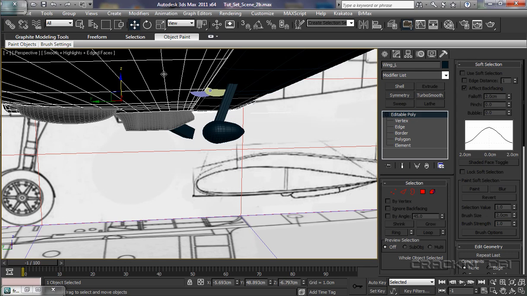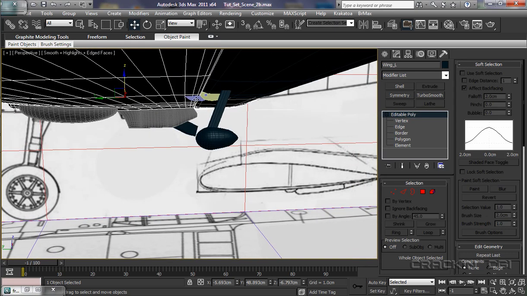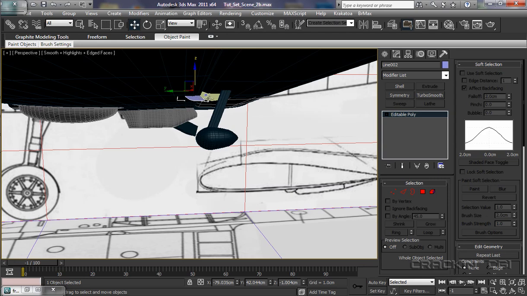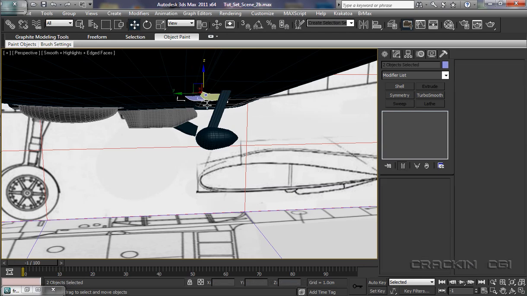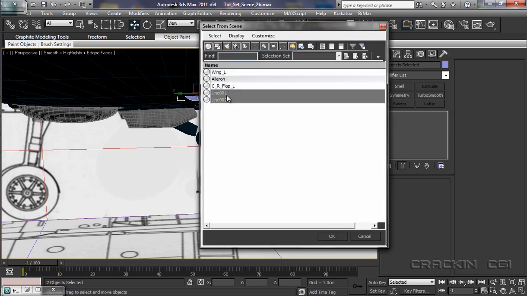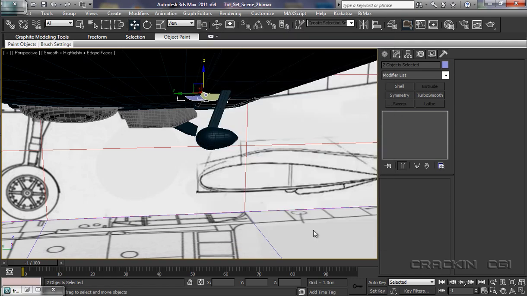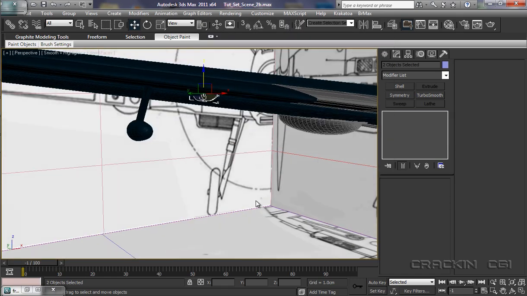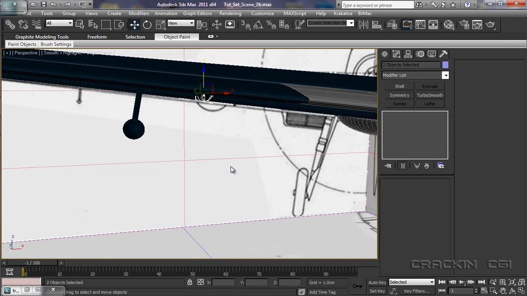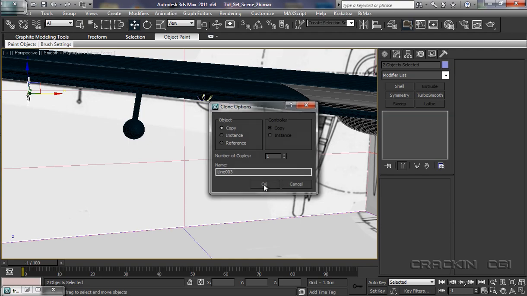Now, as we have the wing selected, in fact what I'll do is just select line 1, press Control, select, go to H. It's a bit difficult there. I want line 1 and 2 selected. Yep, OK. Let's make a copy of this, so press Shift. So we've got our copy. Say OK.